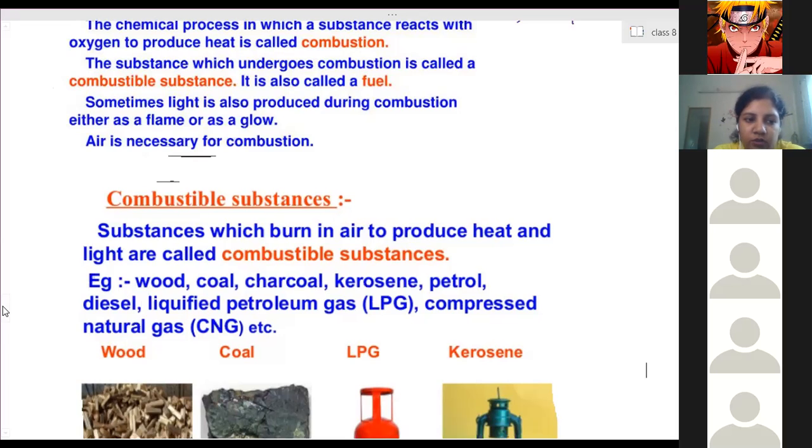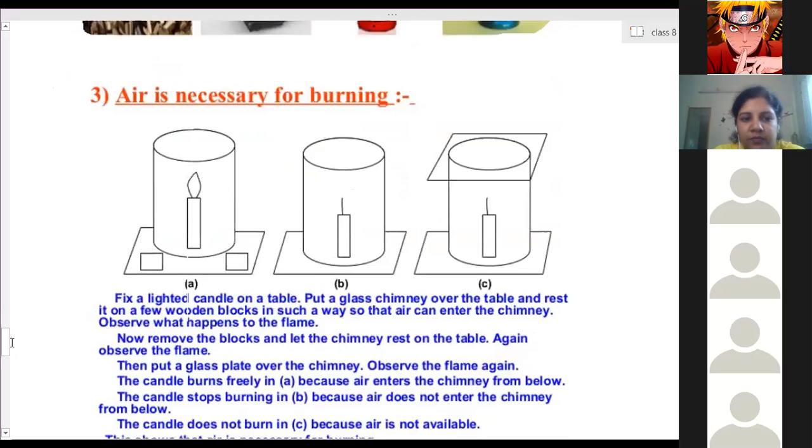You can do this activity. Here we have to place a candle. Over that we have to place a glass jar, but we keep it over wooden blocks. So here is the base, over that the wooden blocks, and inside the candle, and over that we place the glass jar inverted. In this case, what will happen? Will the candle keep burning or be extinguished? It will not burn.